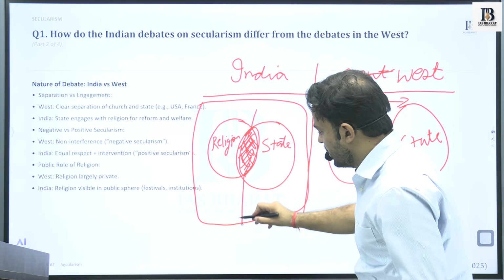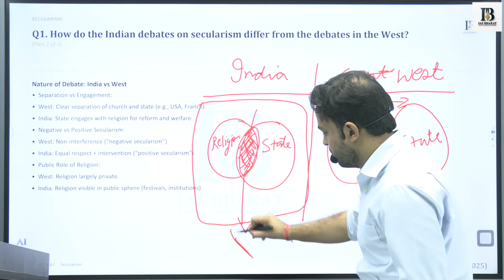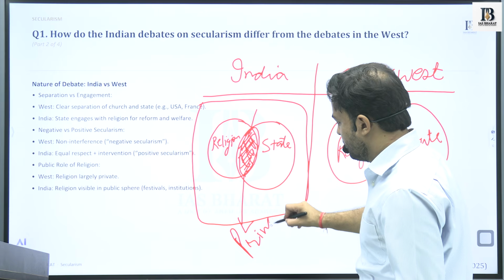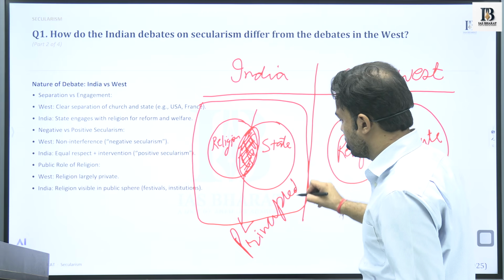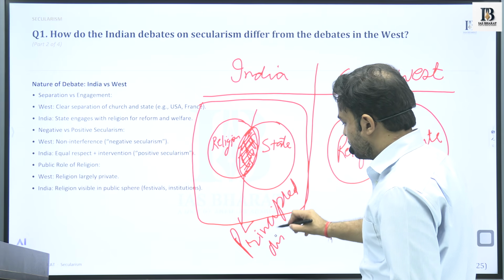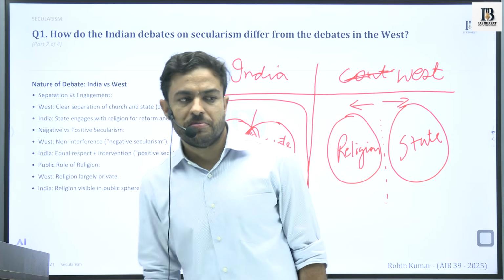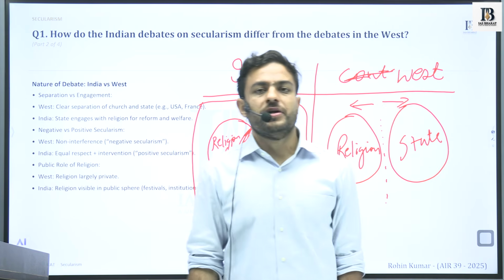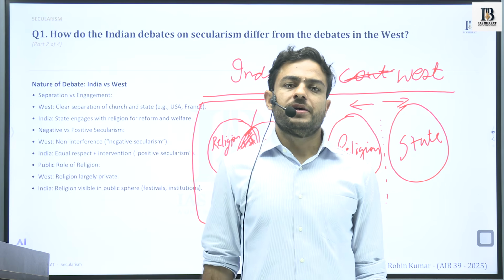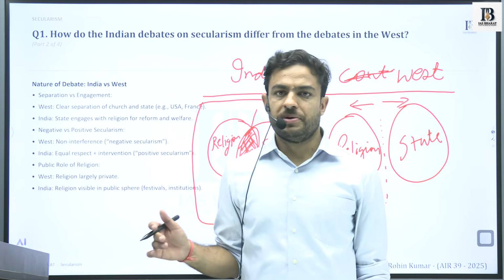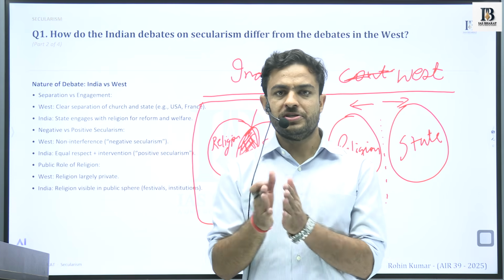But as per the idea of Rajiv Bhargava, it is a principled distance. It is not that they interfere heavily in matters of each other, and also not that they are strictly separated. There is a principled distance.